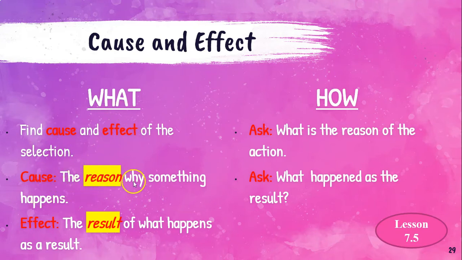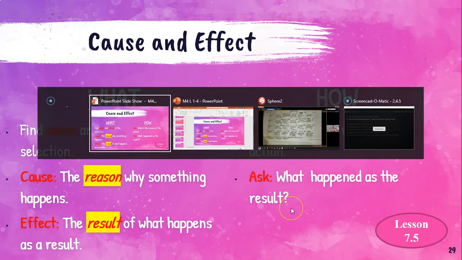Cause is the reason why something happens, and the effect is the result of what happened. So for example, remember the example I gave you in class? I woke up late. So that's the reason. What happened? I woke up late. What is the effect? That means what is the result of that? I got late to school or to work. And how are we going to do that? We're going to ask, what is the reason of the action? So I woke up late. And then ask what happened as a result. So as a result, remember, I got to school late. So let's go ahead and get started.